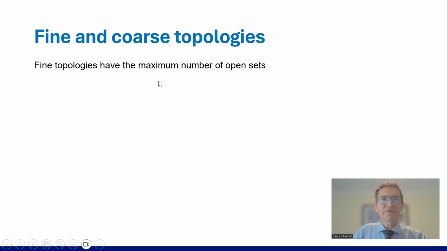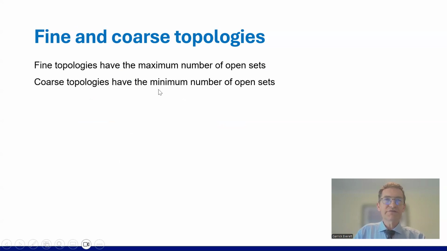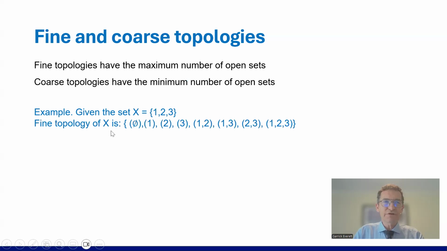Fine topologies have the maximum number of open sets. Coarse topologies have the minimum number of open sets. So it's pretty easy to delineate these two. For example, I'm giving a concrete example, a great way to remember mathematics. Given the set X equals {1, 2, 3}, the fine topology of X is the empty set, 1 on its own, 2 on its own, 3 on its own, {1, 2}, {1, 3}, {2, 3}, and {1, 2, 3}.